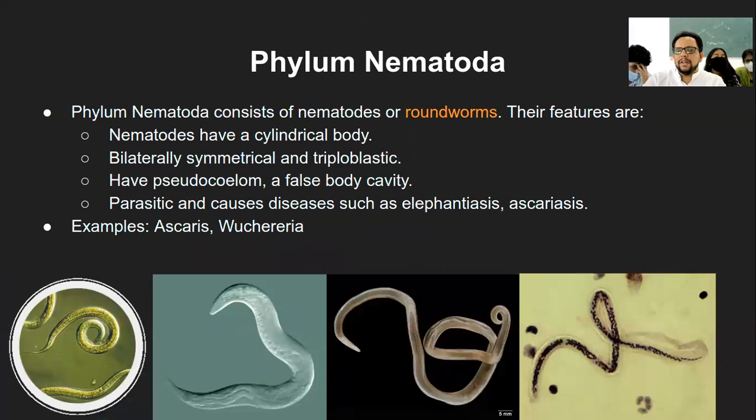Next category is the phylum Nematoda. These are called nematoda specifically because of their characteristics as round worms. So they are round in shape. Within the whole of this worm category, there are three groups. One was what we had seen in terms of platyhelminthes, then nematoda, and the third one is annelida, which we'll see next.